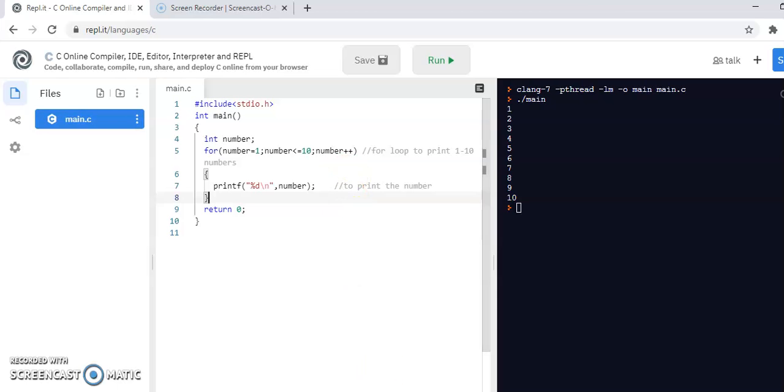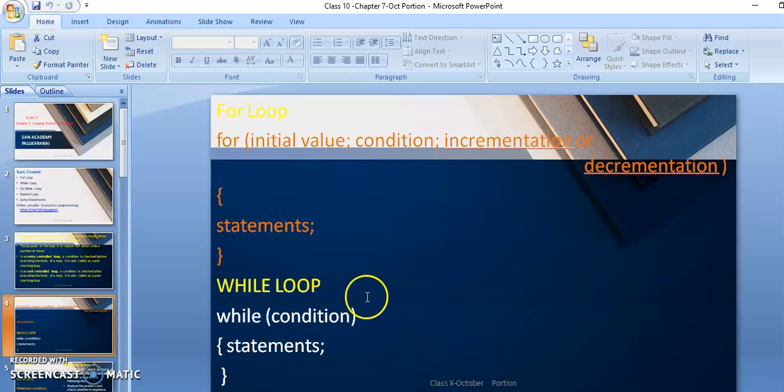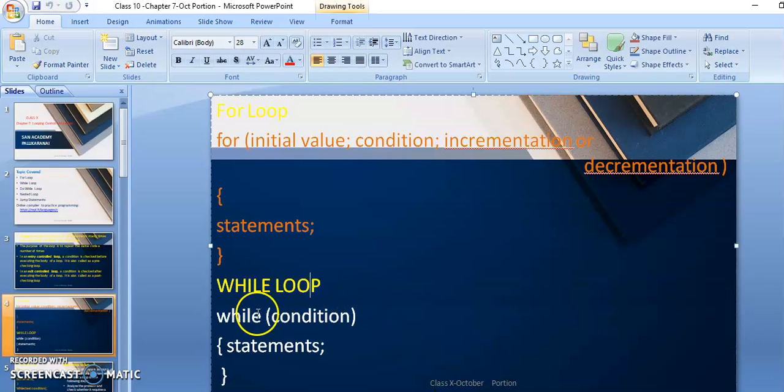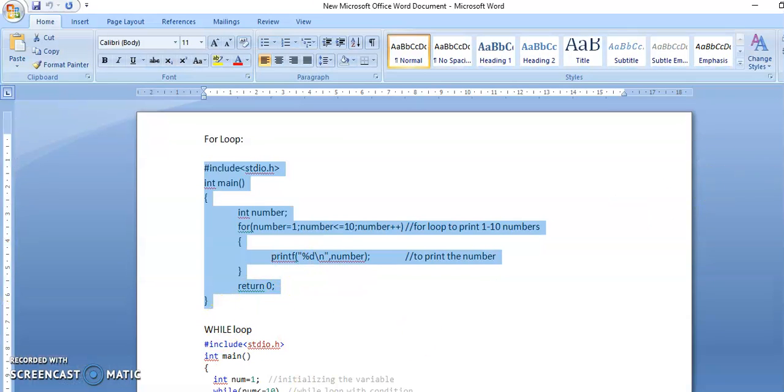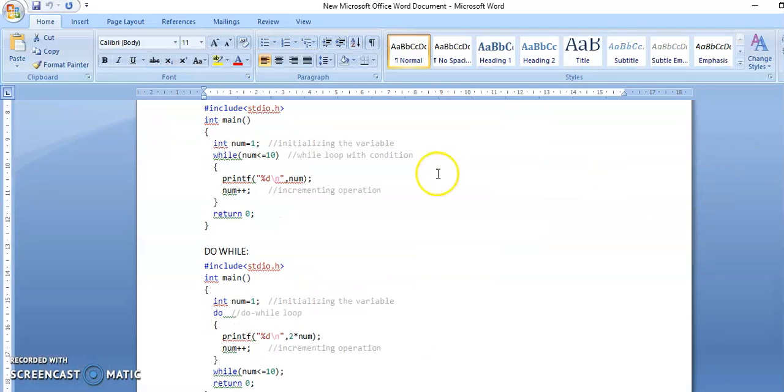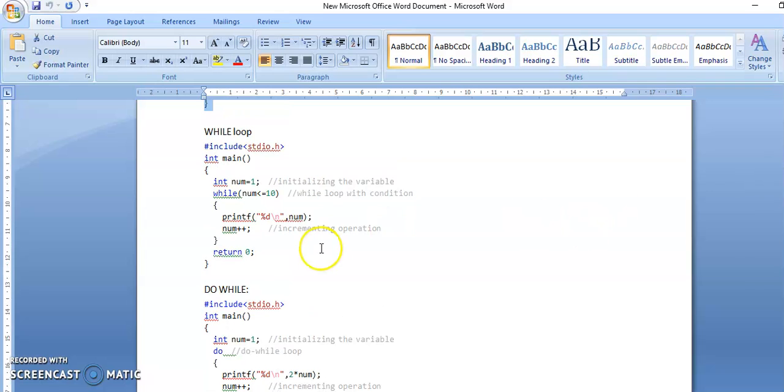Okay, next we have the while loop. While a particular condition is true, the statement is executed. Let's see the example. I am teaching with examples so that the concept is very thorough in your minds.